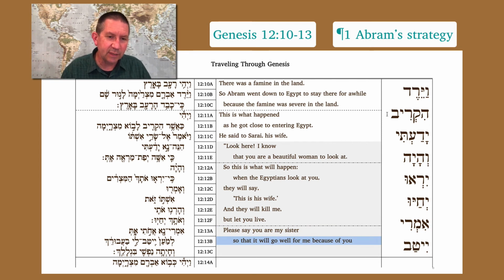Lama'an yitav li va'avurek, so that it will go well for me because of you. Let's look at yitav. Yitav, again, nothing at the end. We've got prefix yod on the front, and then we also have R1 yod there. So this is a qal imperfect of the root yatav, also 3ms. So maybe you're wondering, well, how come yitav gets the yod and vayered gets tsere when we put the prefix in front of first yod?